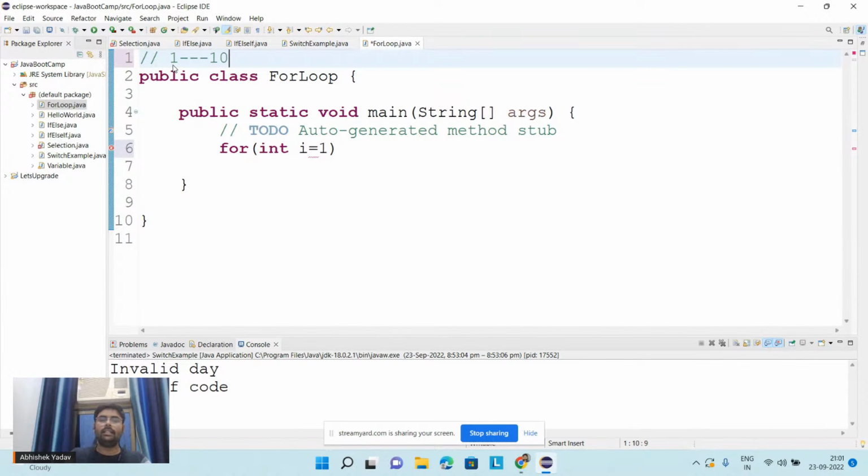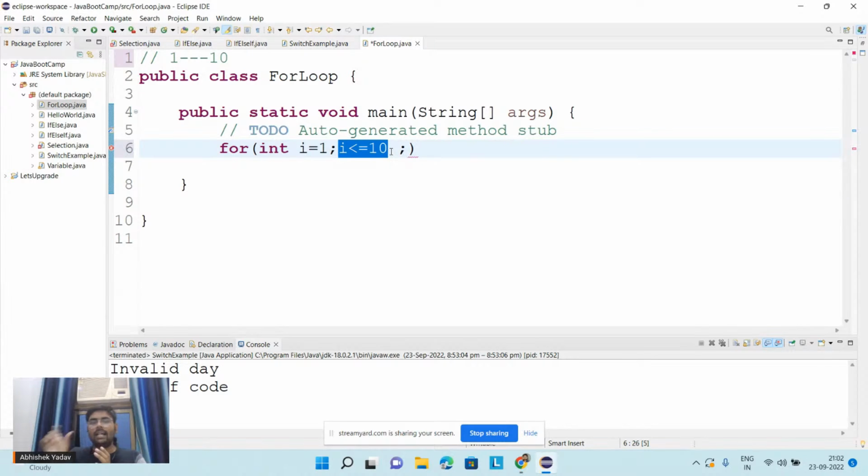So here I will write int i = 1, and after that a semicolon, and I will write the condition part now: i <= 10. Why have I written this line i <= 10? Because I know I have to start from 1, and the ending point will be 10. And here I will write the updation part.